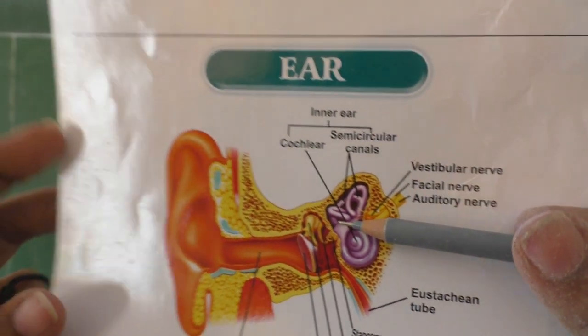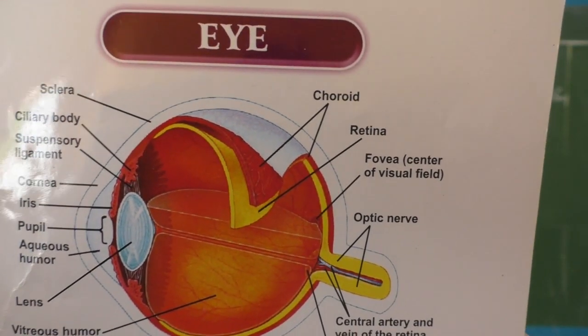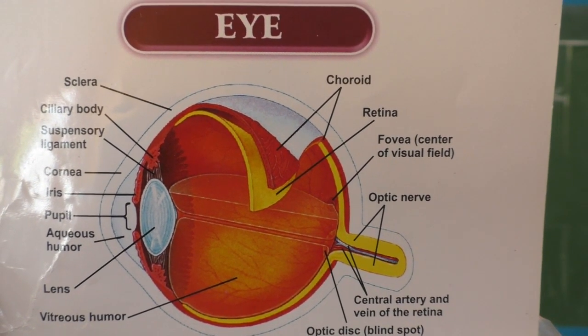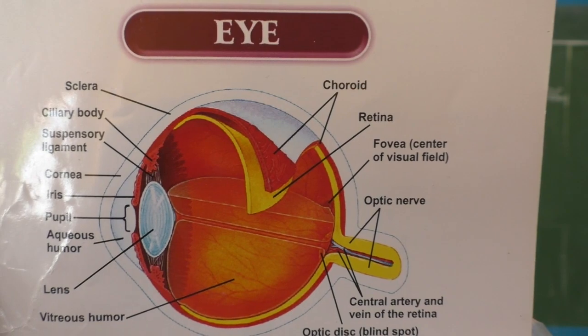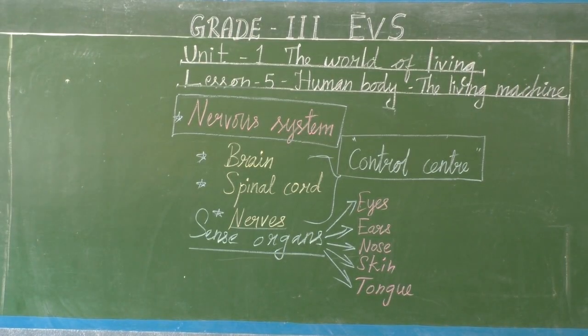Okay, then eyes. The internal structure of an eye. Then what is the next sense organ? Tongue and skin.